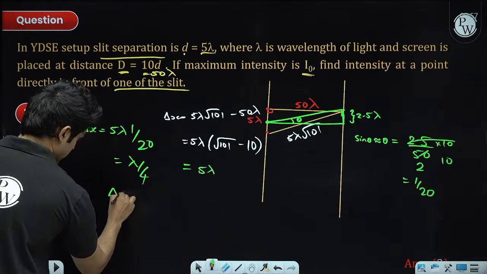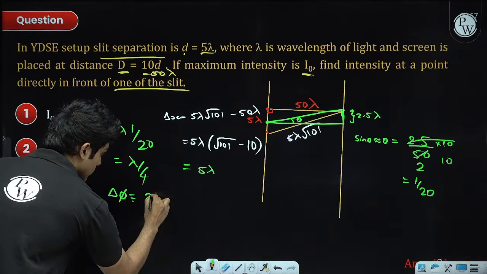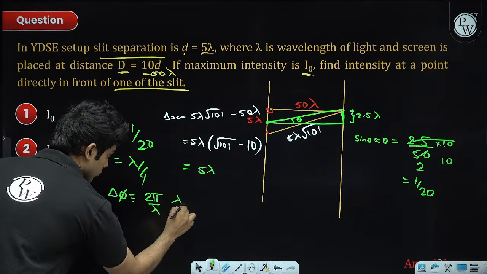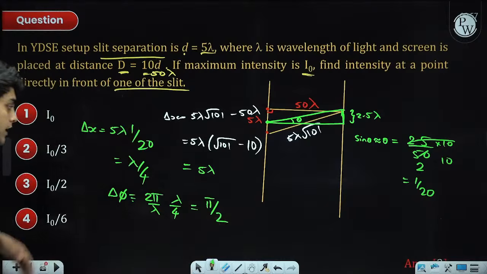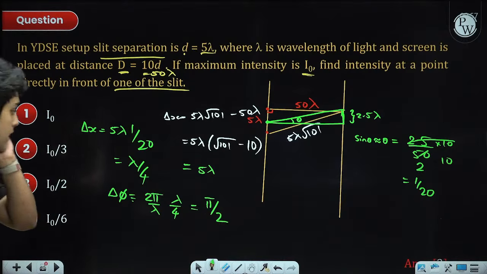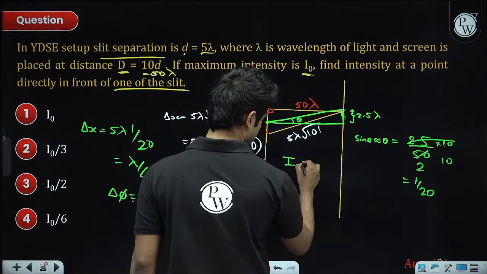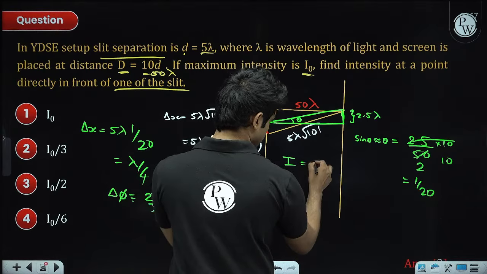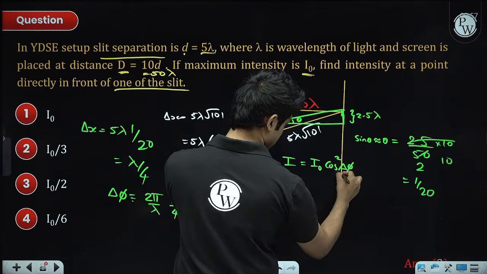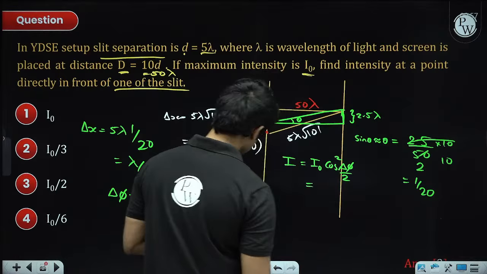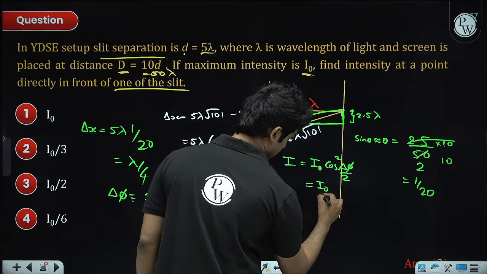The phase difference is k delta x, so 2 pi by lambda times lambda by 4, this is 90 degrees. The interference intensity is I naught cos square of phase difference divided by 2. 90 by 2 is 45, cos square 45 is half. So this is actually I naught by 2.